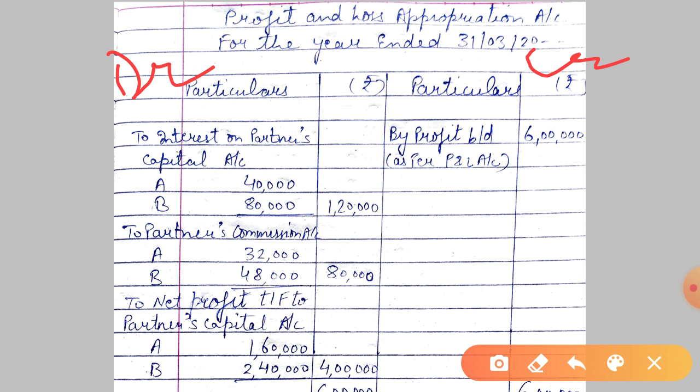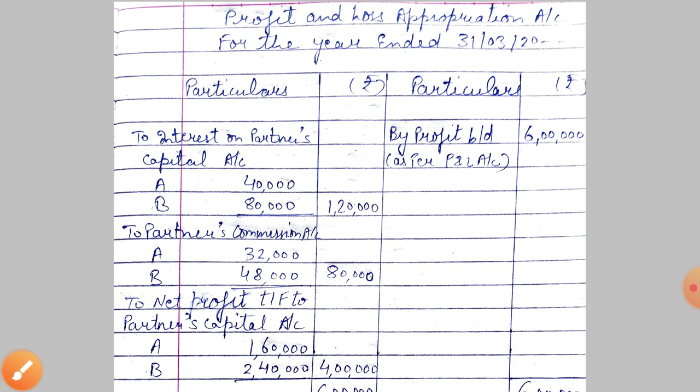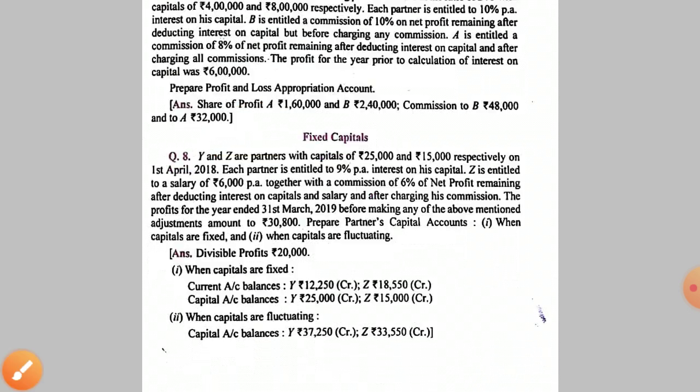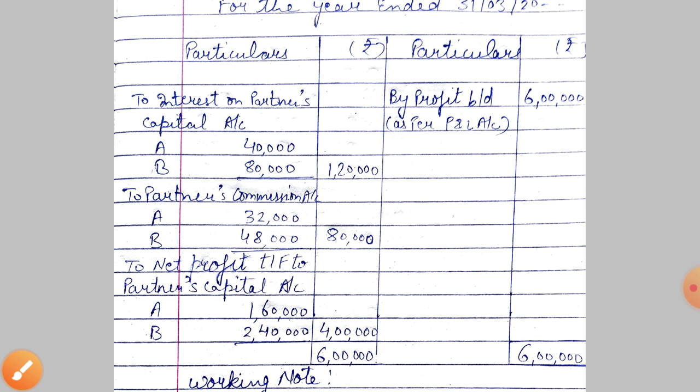Now profit is given to you 6 lakh. I have already told you. You can see 6 lakh is the profit, this amount we received from the question. Is this clear? This is the profit given to us in the question itself. So I have written on the credit side 6 lakh.